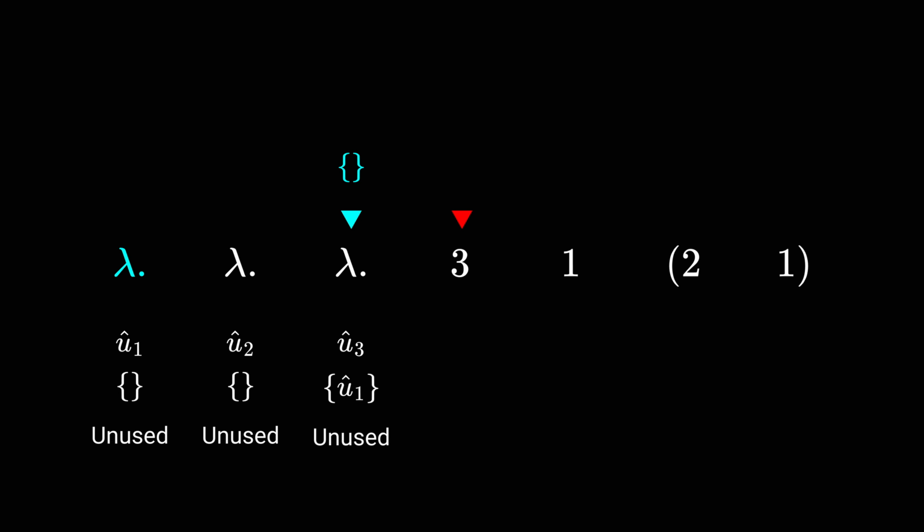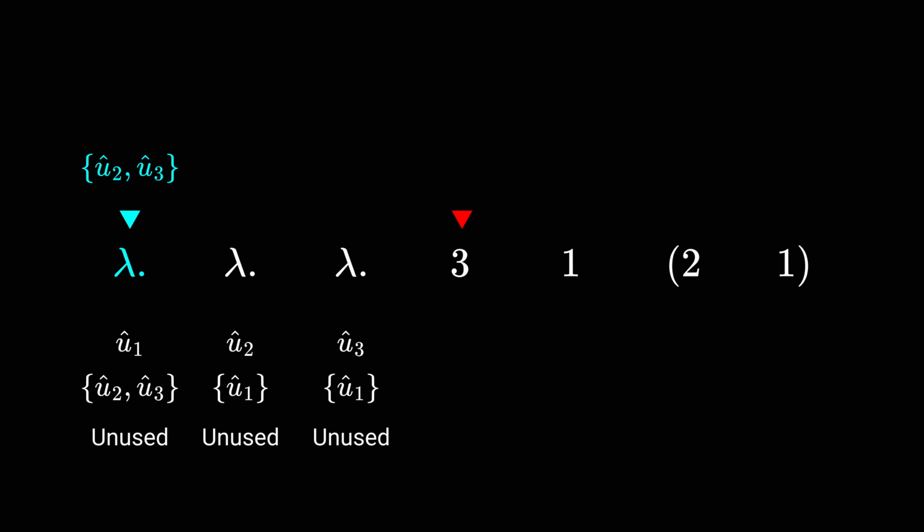Additionally, as we're traversing from the innermost binder up to the binder for u1, we'll collect the parameter names for binders we encounter along the way. These parameter names have to be added to the restriction set for u1. We'll also mark u1 as used, since we found a variable that references it in the expression.